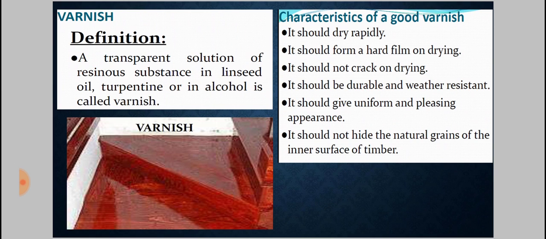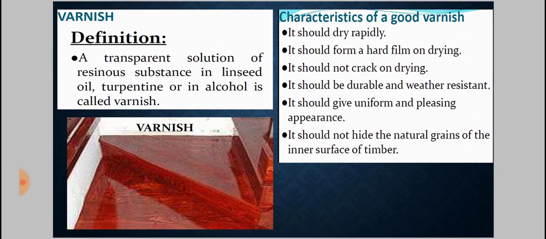So what are the characteristics of a good varnish? First one is it should dry rapidly. That means after application of varnish on the wooden surface, it should dry rapidly within a short time interval. Next one is it should form a hard film on the surface on drying. After drying, it should form a layer on the surface of the wooden block. It should not crack on drying. That means the layer should have plasticity, so that the layer which we are providing through varnish will not crack after drying. It should be durable and weather resistant.